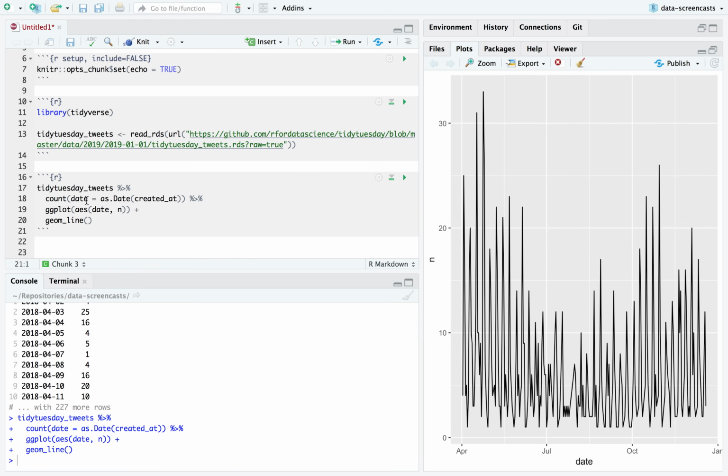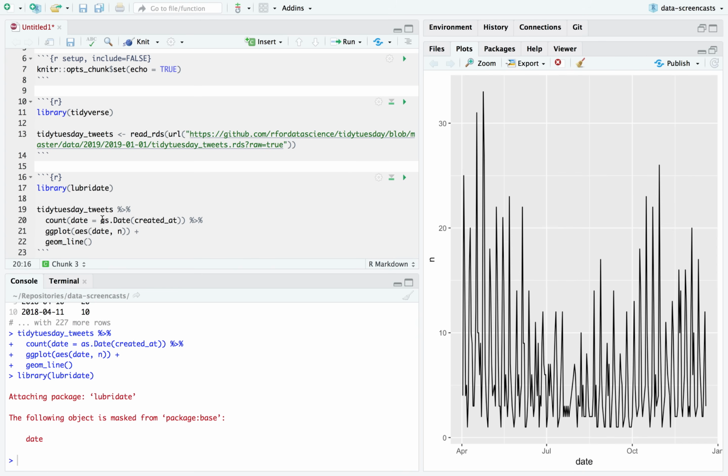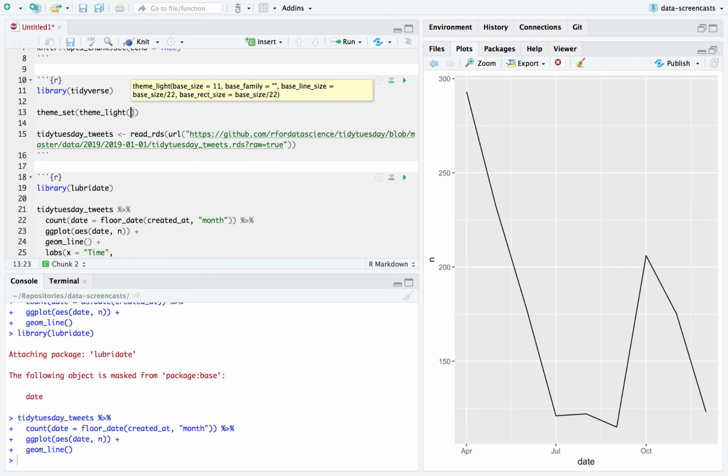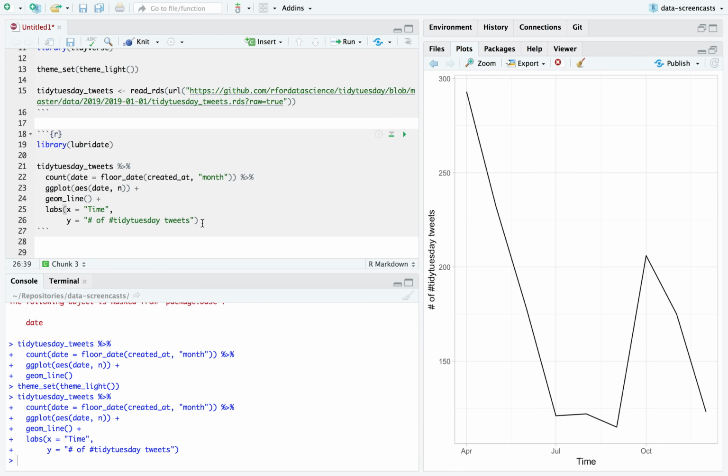I've got a suspicion. Instead of date, though, I'm going to try doing it by month for a moment. So I'm going to use the lubridate package and say date is floor date created at month. And now I can say time, number of Tidy Tuesday tweets. I'm also going to set theme light. And I usually want a graph like this to start the y-axis at 0.